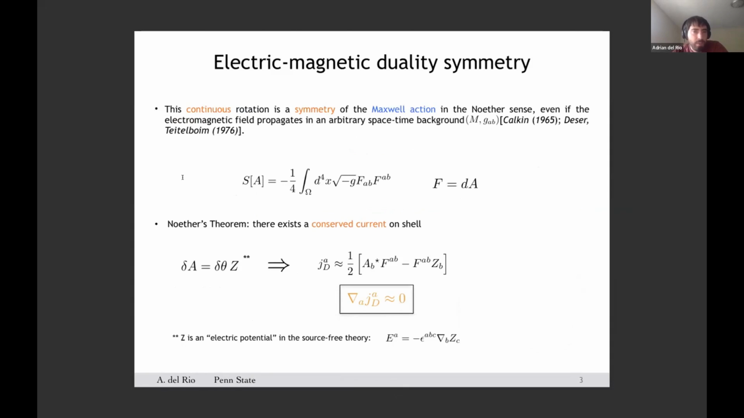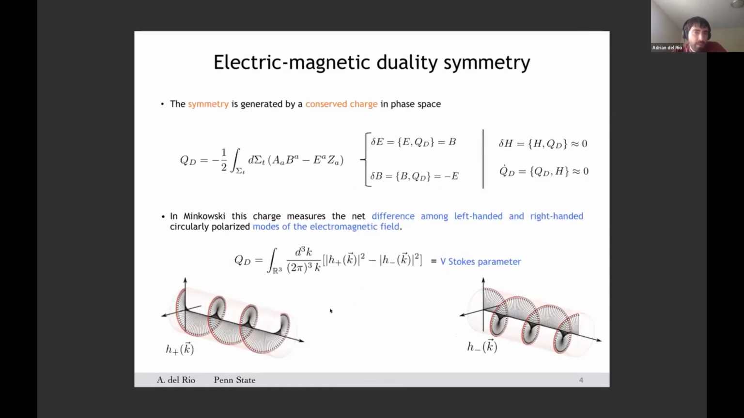Then, by Noether's theorem, we know now that there must exist a current in the theory which is conserved on shell and which may carry physically valuable information. To get this current from the Lagrangian viewpoint, one has to introduce the analog of the magnetic potential. You know, in the source-free field theory, the electric field is divergenceless, so one can introduce an electric potential to solve the Gauss constraint. And so an infinitesimal electromagnetic duality rotation takes the magnetic potential to the electric potential. Using then standard techniques from Noether's theorem, one can get the current which is conserved on shell.